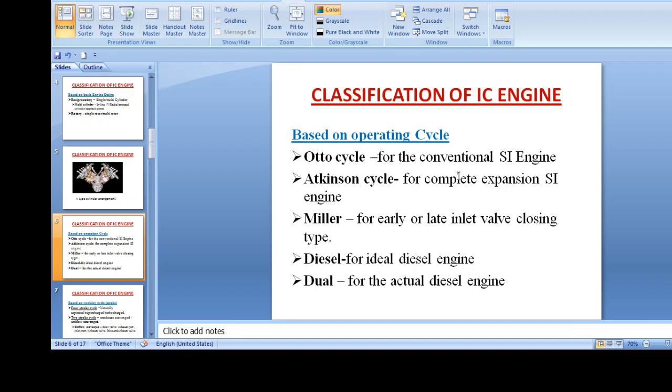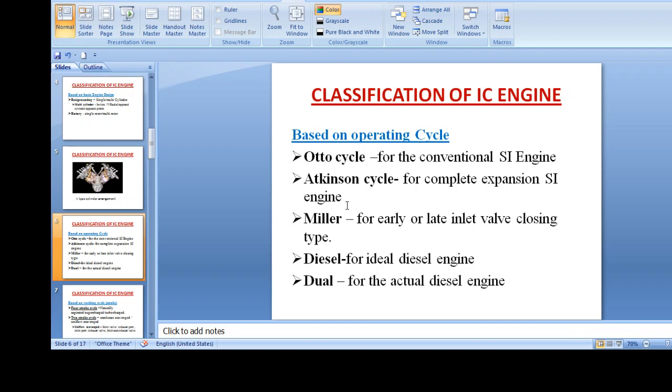A typical spark engine functions on this Otto cycle. It is most commonly found in automobiles, those operating on the spark ignition principle. Next is the Atkinson engine, for complete expansion of the SI engine. This is also for the SI engine.